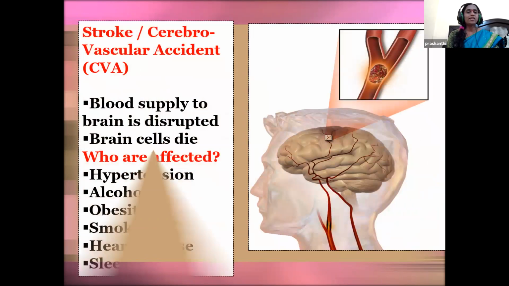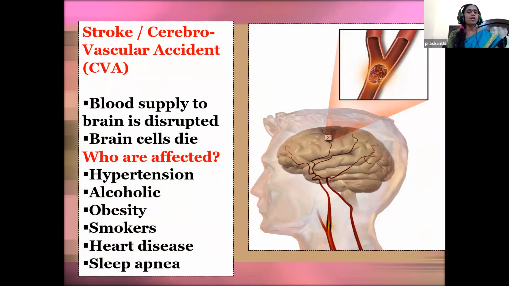The next neurological disorder is a stroke, also called cerebrovascular accident, CVA. When the blood supply to the brain is disrupted, the brain cells will die. It leads to a brain stroke. Then who will be getting affected?